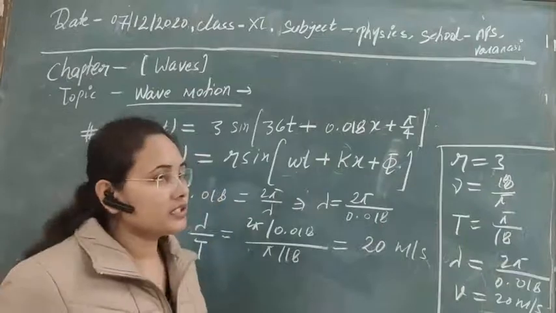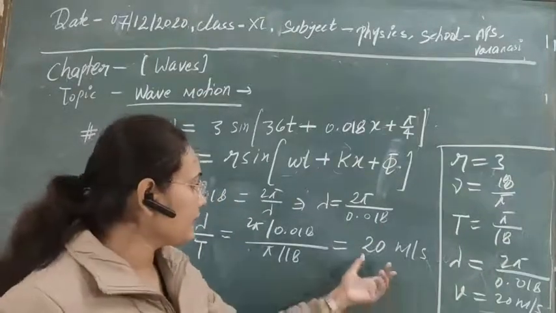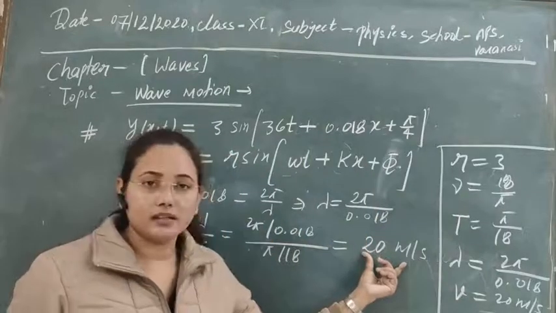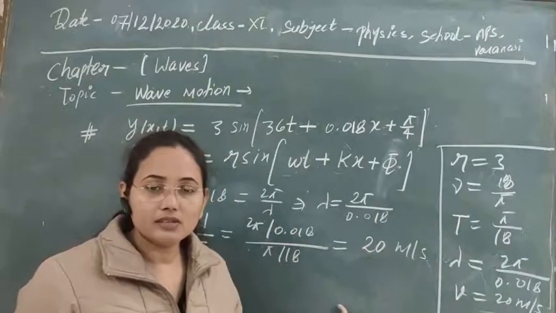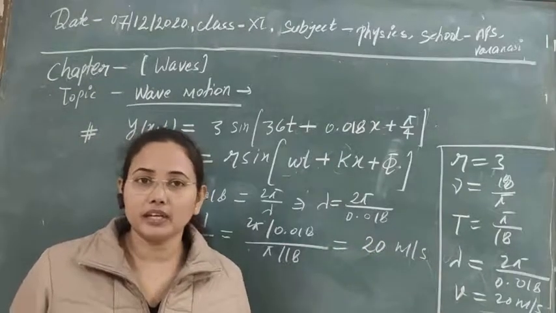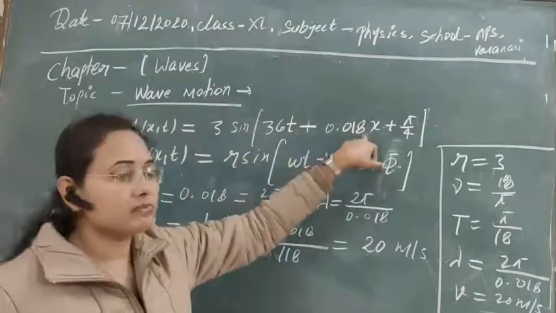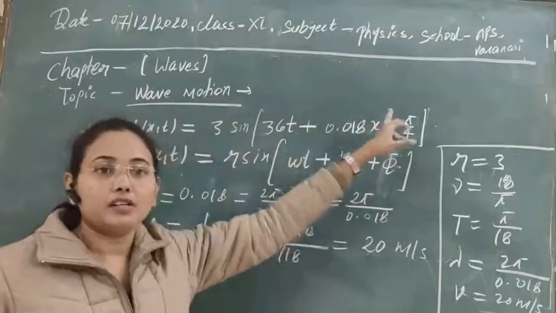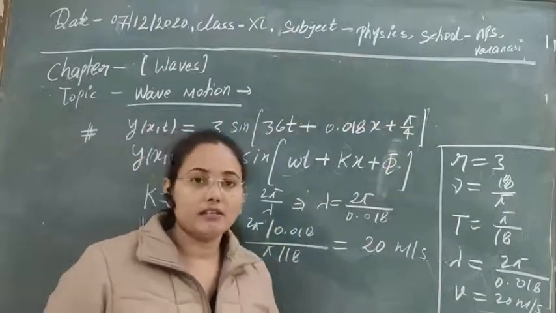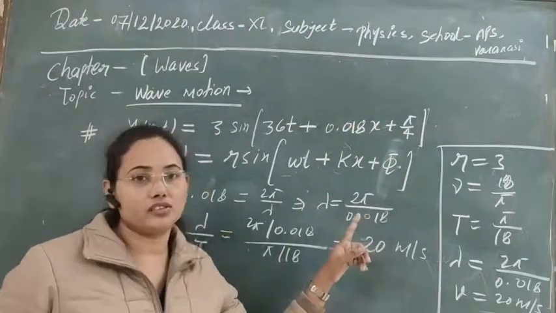The first question was whether the wave is traveling or not. Here we see that the velocity of the wave is 20 meter per second. Obviously, if its velocity is not zero, then it is traveling, it is a progressive wave. So the wave shown by this displacement wave equation is traveling, and the direction of its travel is the negative x direction.